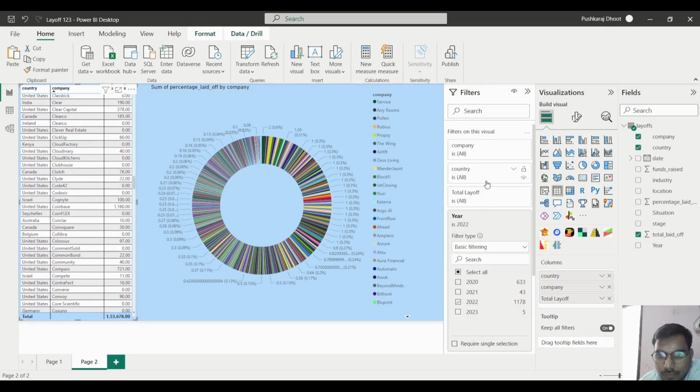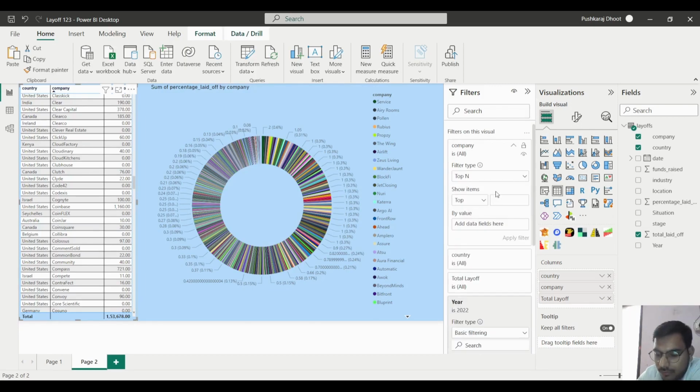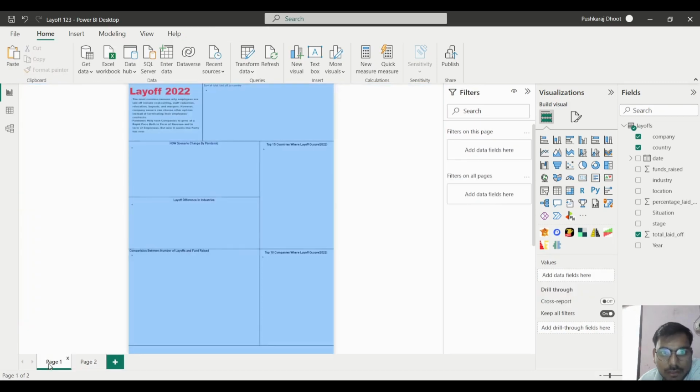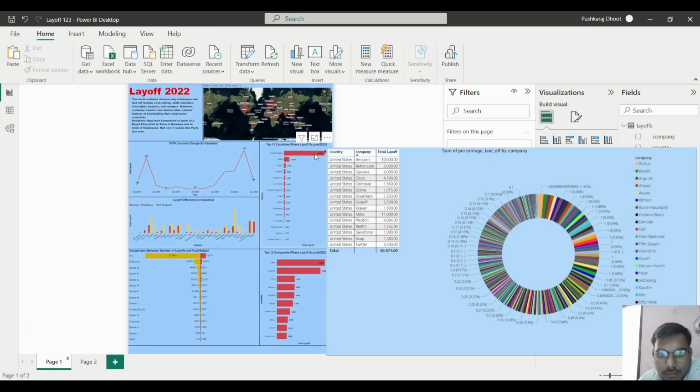So what we will do here, for the companies we will do the top 15 companies as per the layoff, and we will try to apply the filter. If you see here, the top 15 companies, here you can see the top 15 companies which had done the layoff.